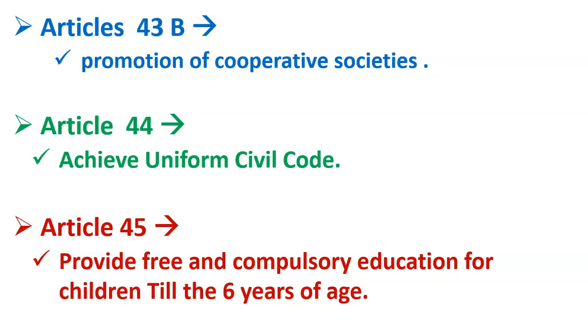What is the meaning of democratic character? For example, a managing committee is appointed to take important decisions. Members have the right to vote and choose among themselves the members who will form the managing committee. So the decision making will be democratic. Why? Because for the managing committee there will be elections, and the members of the cooperative society will vote. So it is a democratic institution.